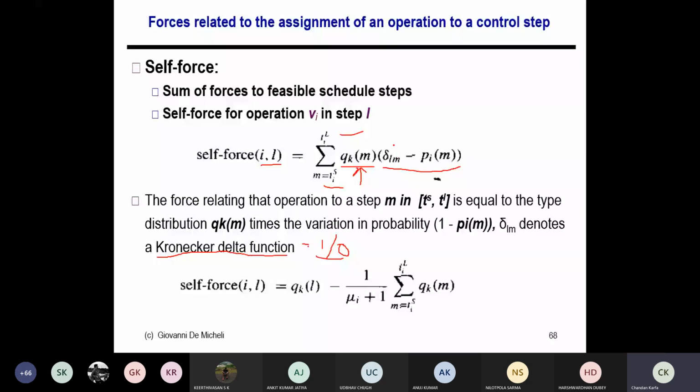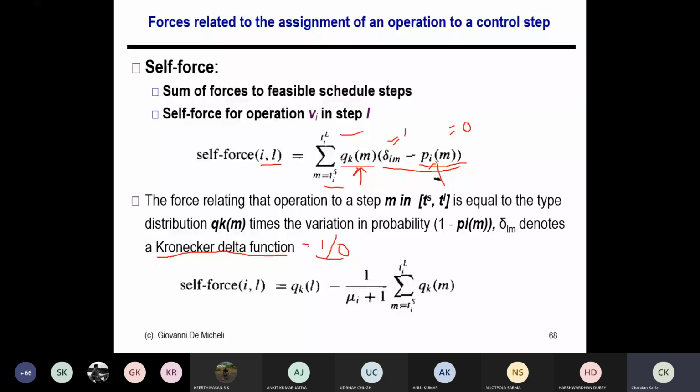So this is basically either 1 minus this or 0 minus this, right? So the probability of that particular operation at that time step. This is what we have calculated blindly without considering its actual schedule. We just calculate P_im, the probability of operation i to be scheduled in timestamp l, which I have already calculated, and by which I have calculated this Q, K_m and everything. Now, if I assume that this is going to be scheduled into some timestamp, it will actually impact the other timestamps, right?